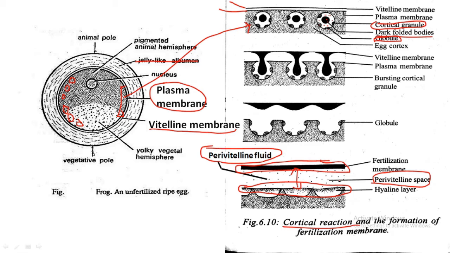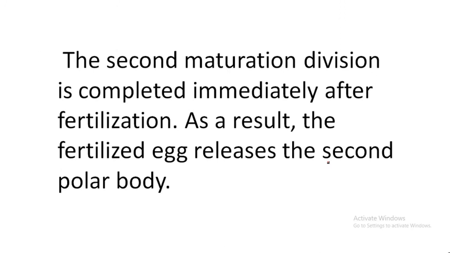So after the formation of the fertilization membrane, it prevents the further entry of the sperm, or you can say it prevents the polyspermy of the egg, right? After that, it starts another important step, we call it activation of ovum.